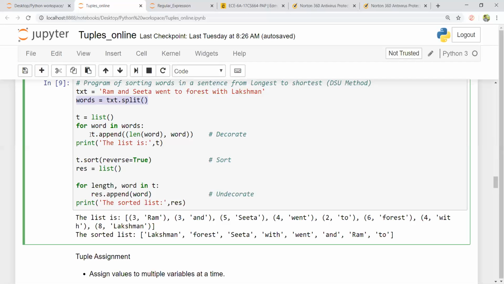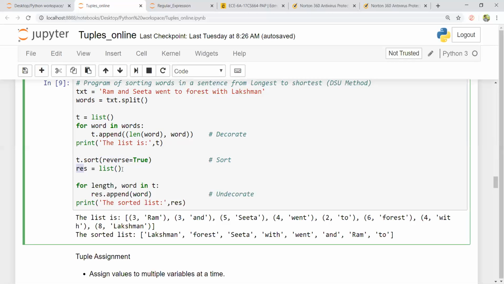So the T will now be the length, comma, the word, just like this: 3 comma ram. The length of ram is 3. So now I simply say T dot sort, reverse is equal to true, just in order to make it in a descending order. So res is equal to list.